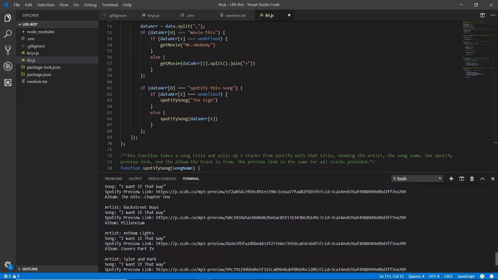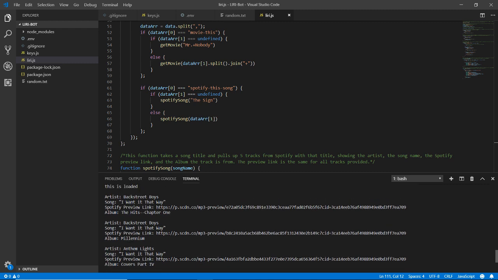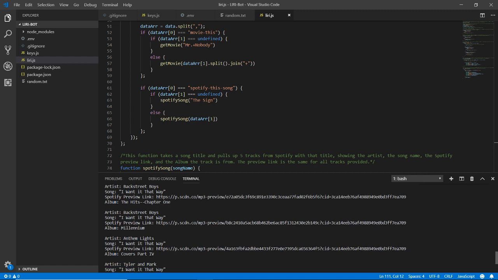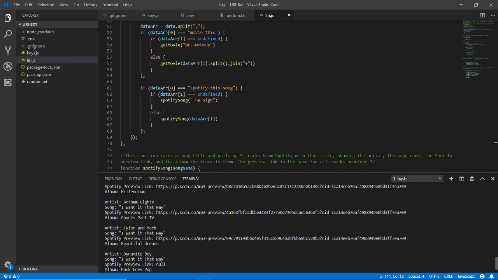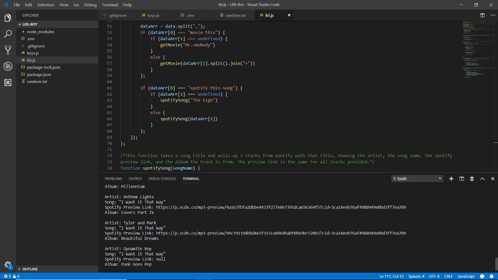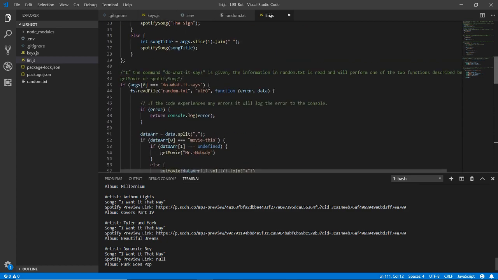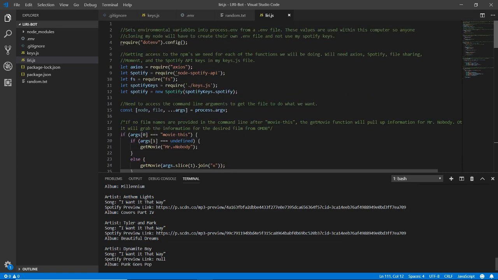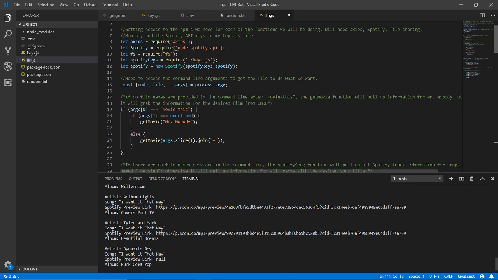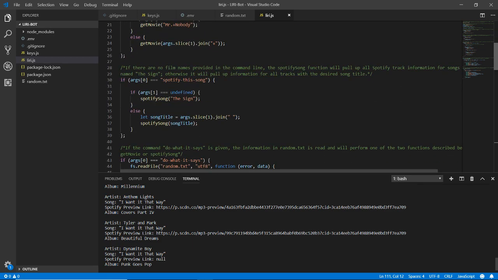So we got the 2 on the Backstreet Boys because it's on their greatest hits album and on Millennium, Anthem Lights, Tyler and Mark, Dynamite Boy. Now again, I may just need to tweak what the song title is, but that's just a matter of making sure I reference the correct property in the object that I get. It's a really simple fix, but that's basically how it works.